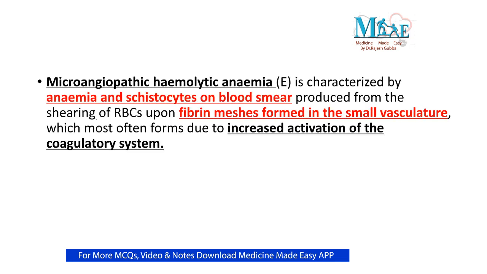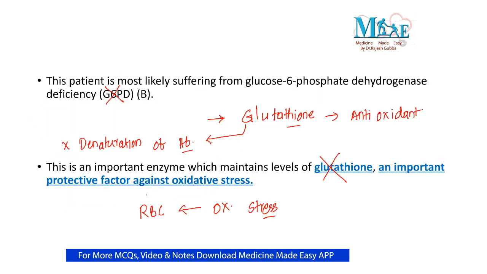Next one is microangiopathic hemolytic anemia. In microangiopathic hemolytic anemia, what does the peripheral smear show? The peripheral smear will show the presence of schistocytes. It is not the Heinz bodies. So that is the reason why microangiopathic hemolytic anemia is also ruled out.